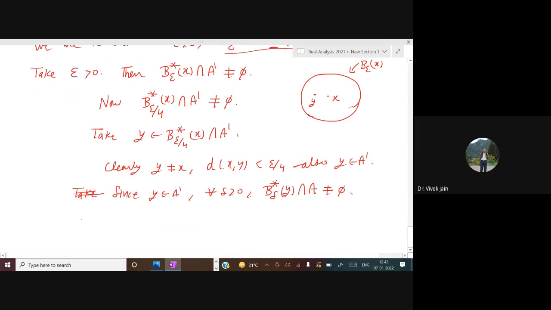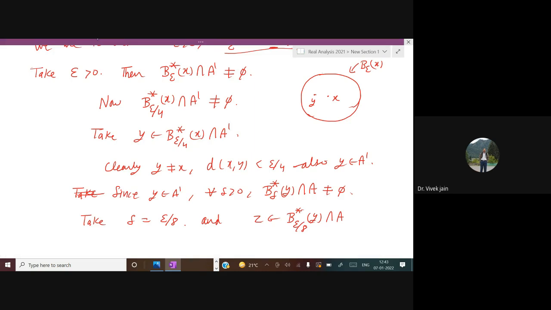Now, so let us fix some delta here also. Take delta to be epsilon by 8, smaller delta. Okay. And take some point z in B epsilon by 8 star y intersection A. So what we have done?